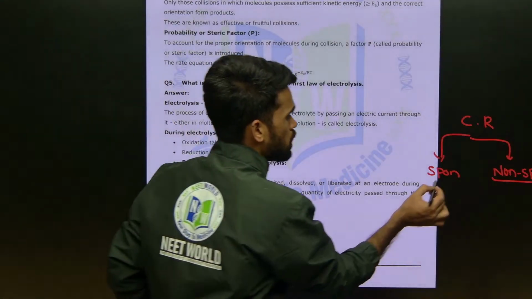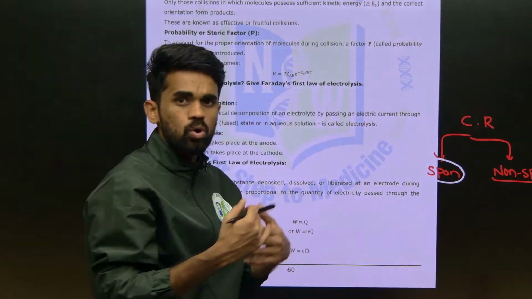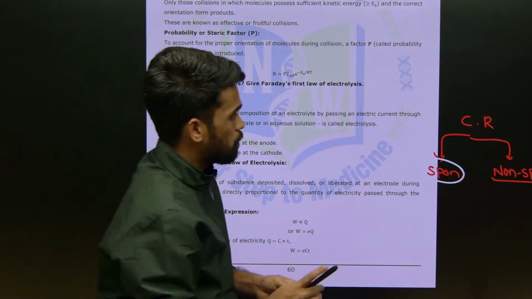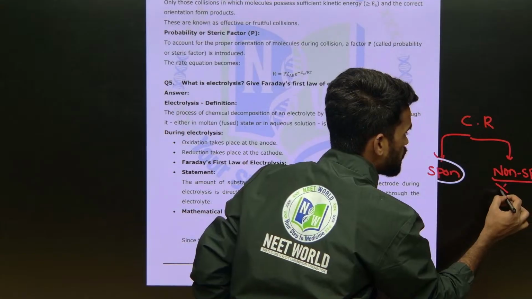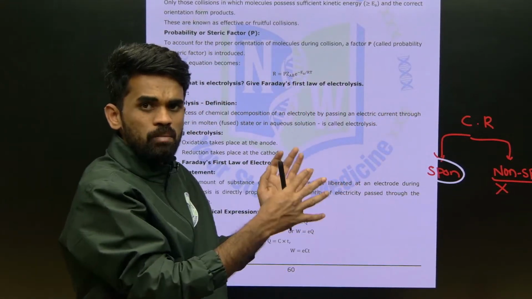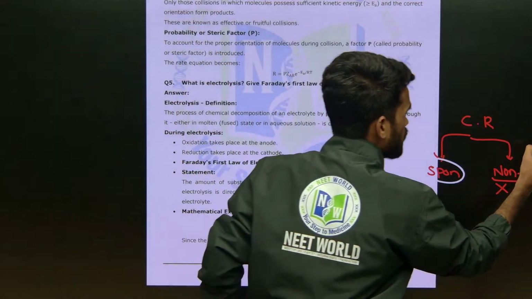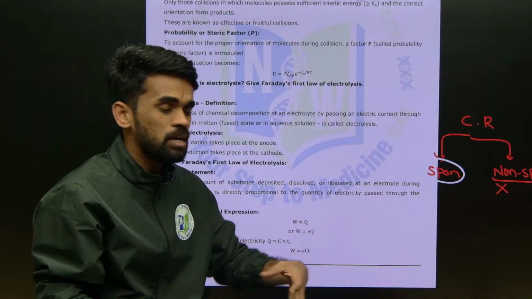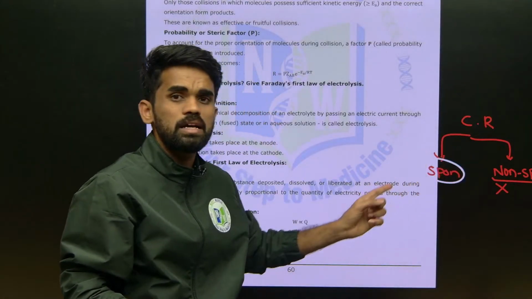A spontaneous reaction can take place on its own and produces the products, but a non-spontaneous reaction cannot take place on its own. It requires some help, for example by increasing the temperature or by passing some electricity, and then that non-spontaneous chemical reaction can take